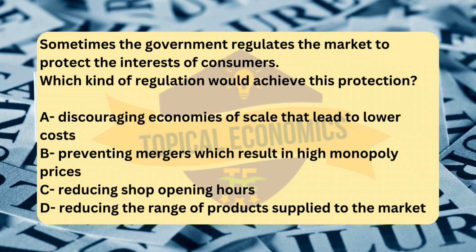Lastly, option D: reducing the range of products supplied to the market available to consumers would limit choice and competition, which generally harms consumers. A broader range of products allows consumers to choose the best products at competitive prices. Reducing product availability would hurt consumers by reducing their options.